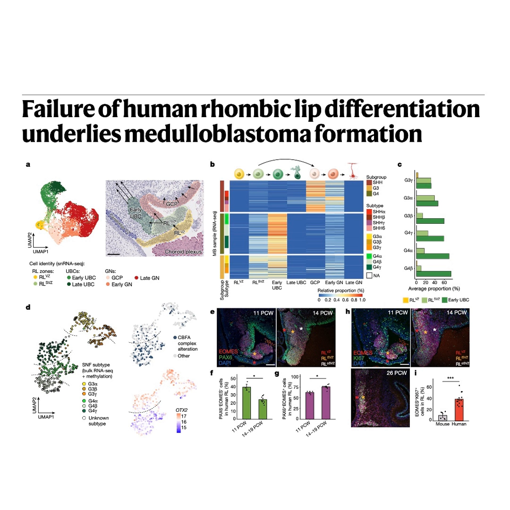OTX2 seems to function as a powerful developmental brake. Its job, early on, is to maintain that primitive rhombic lip identity to keep the cells in that progenitor state. And how does it do that? How does it put the brakes on? The sources show a direct mechanistic link. OTX2 appears to actively inhibit the CBFA complex, the accelerator we were just talking about. It inhibits the accelerator. How? It seems to do this, at least in part, by directly binding to the promoter region of the CBFA2T2 gene. The promoter is like the on switch for a gene.